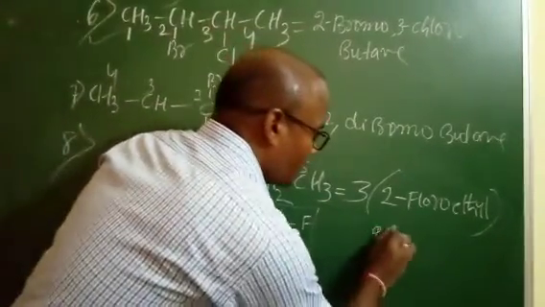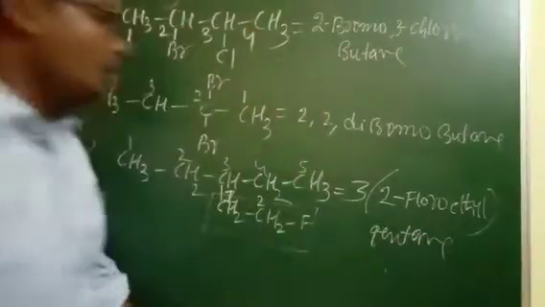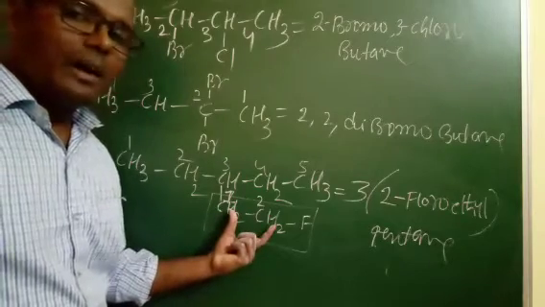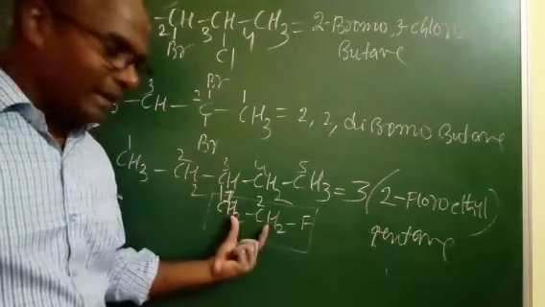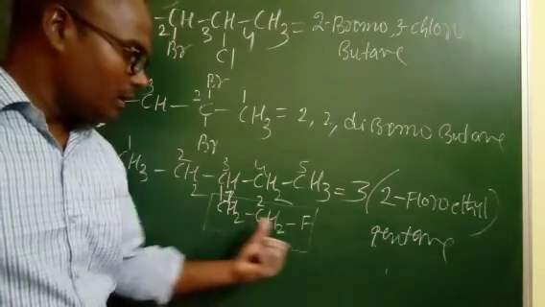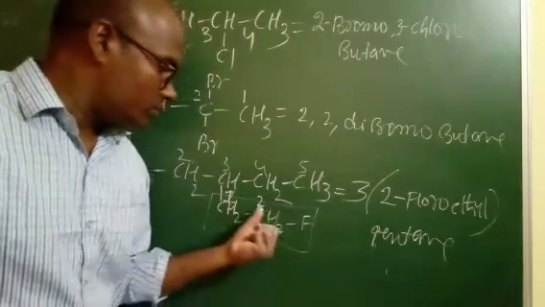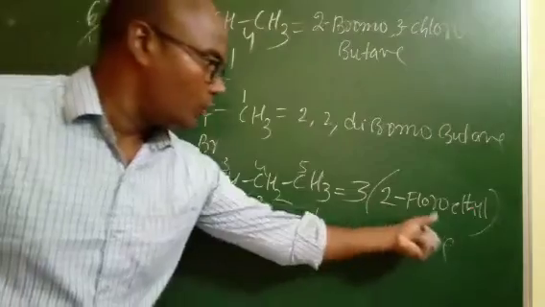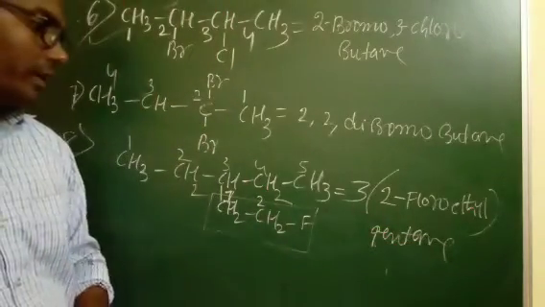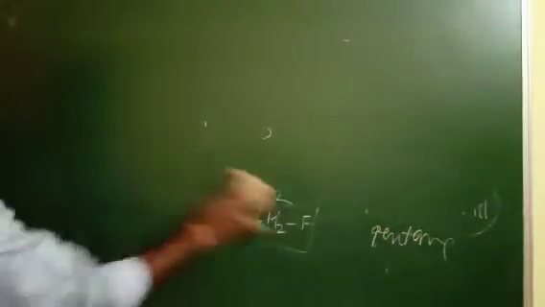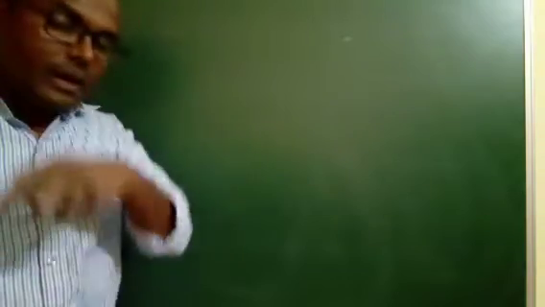Then afterwards the total number of carbon chain is 5, that is pentane. 3, for this carbon atom, the third position which contains the alkyl halide. Third carbon of the chain contains the alkyl halide, that is ethyl fluoride. That is fluoroethyl. So that is 3 bracket 2, the second position which contains the fluorine atom, 2-fluoroethyl. Total carbon chain is 5, that is pentane. Okay, this one is about IUPAC naming.